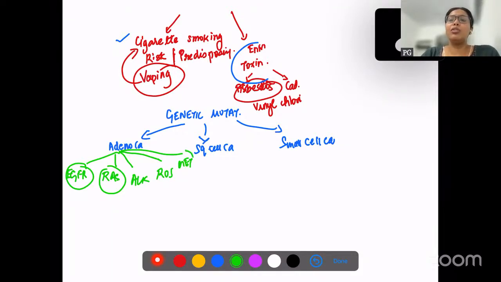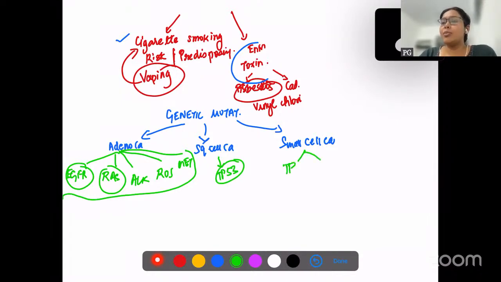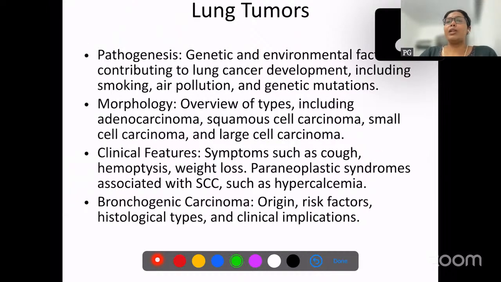So these are the common mutations associated with adenocarcinoma. In squamous cell carcinoma, we can see TP53 mutations, and in small cell carcinoma, we can see TP53 as well as RB gene mutations. Okay, so this is our pathogenesis of lung tumors.